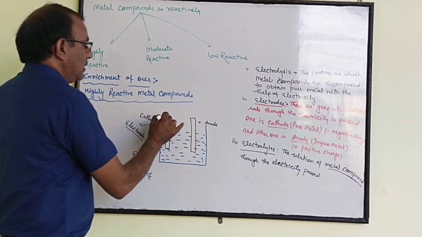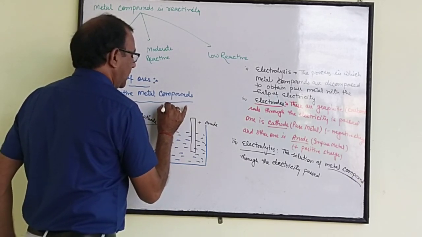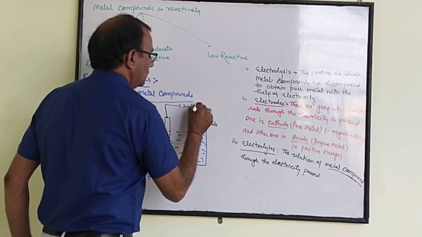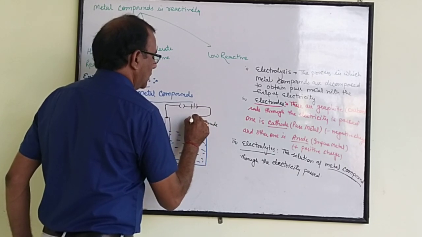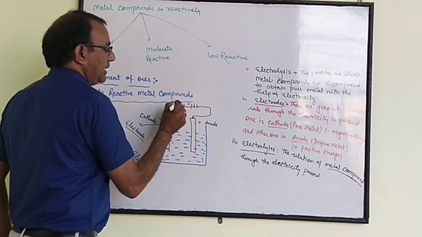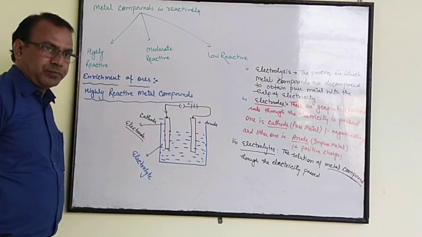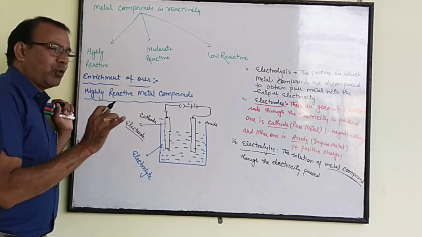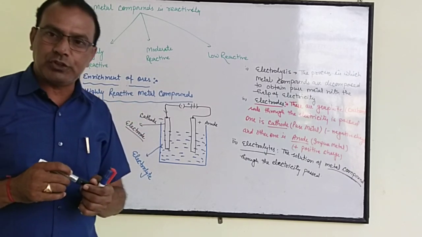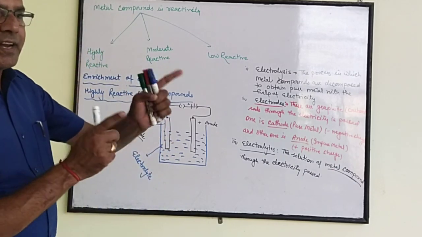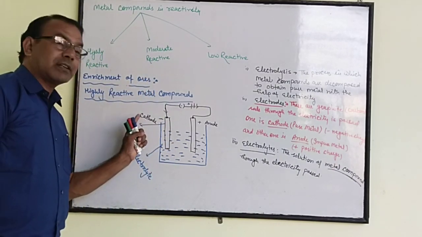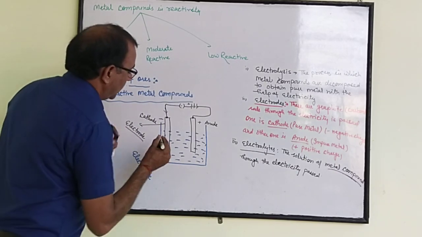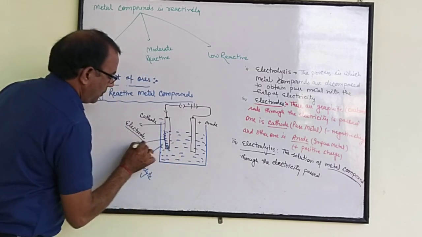And as we make a circuit, as the current passes through it, the pure metal is always collected near the cathode. Why is the pure metal collected on cathode? Because metals are positive charge. Positive charge attracts towards the negative charge, and negative is cathode. Always pure metal is collected at cathode. Pure metal.